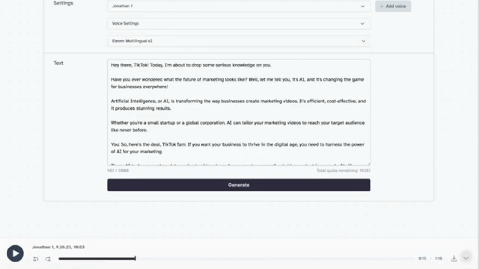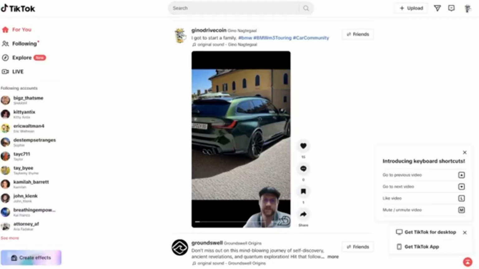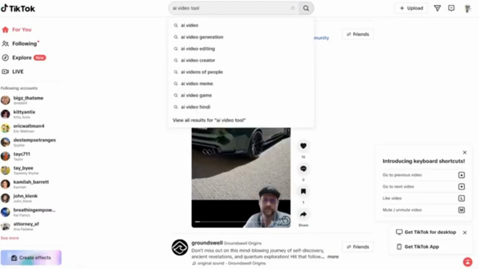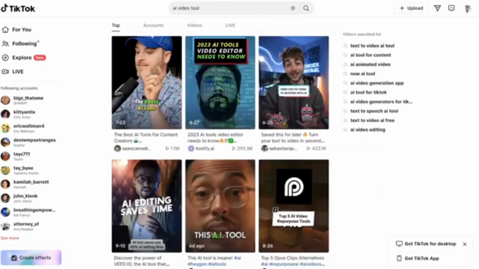And the next step is we need to go and put this all together. But another thing that you could always do, you could always go to TikTok, and you could say, okay, I'm going to search for, how about AI video tools? So I'm going to hit AI video tools, and you're going to see what's the top thing.